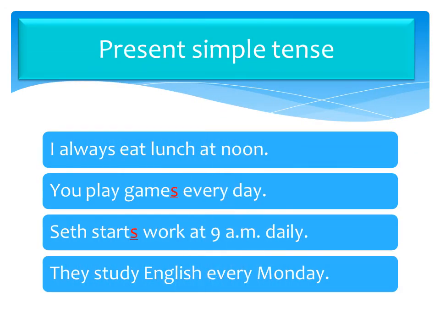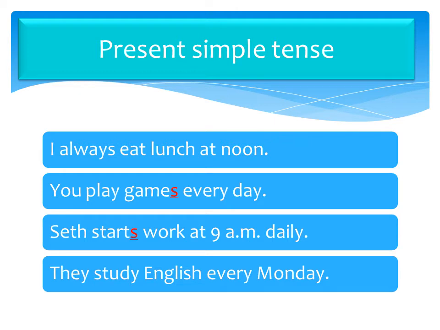So we also use the present simple tense to talk about habits and routines. So things and actions that happen regularly. Let's look at the examples. I always eat lunch at noon. You will notice I use the adverb always because I am talking about something that I do regularly.